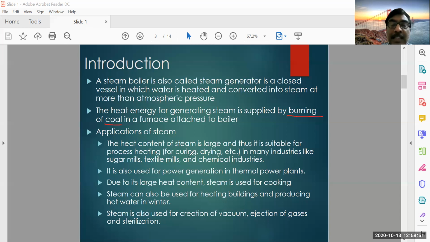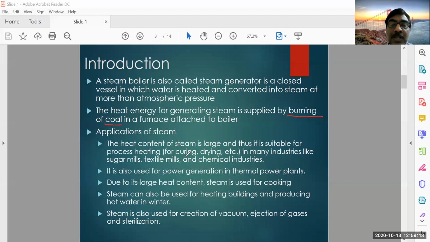When you want to carry heat from one place to another, or from one body to another body, you need something which can carry more heat with less quantity of mass. So heat carrying capacity should be more. Basically, the heat carrying capacity of the working medium is important.